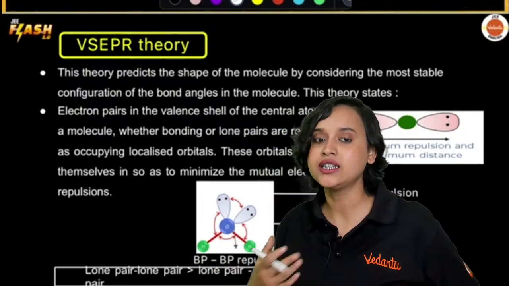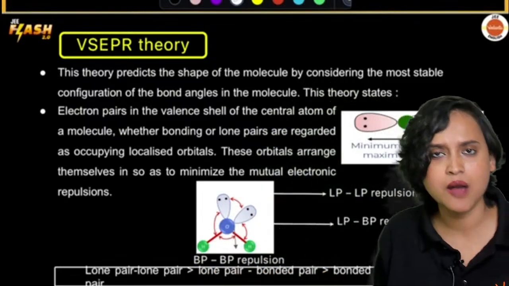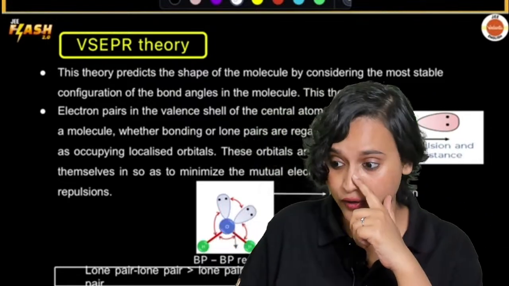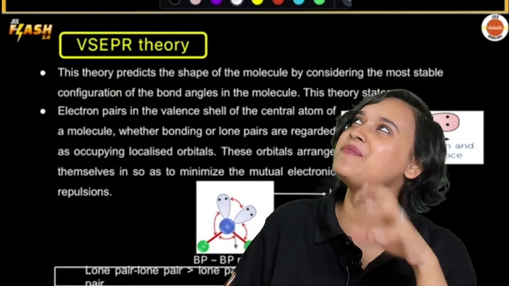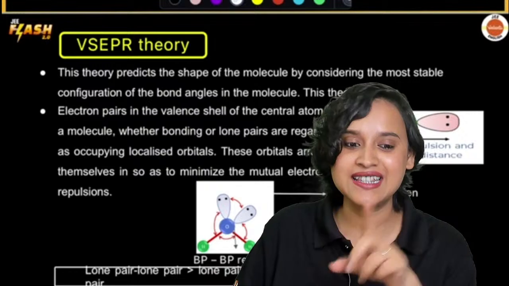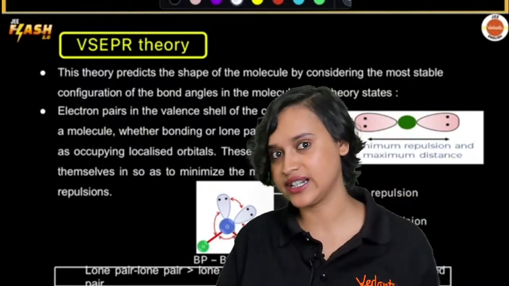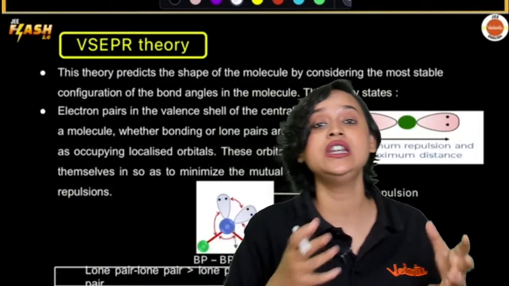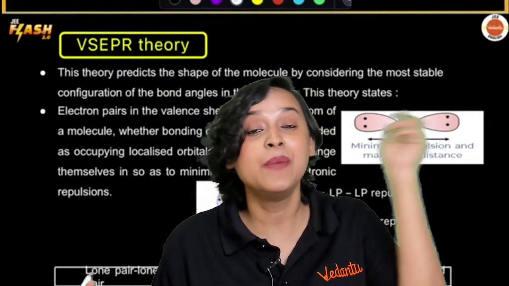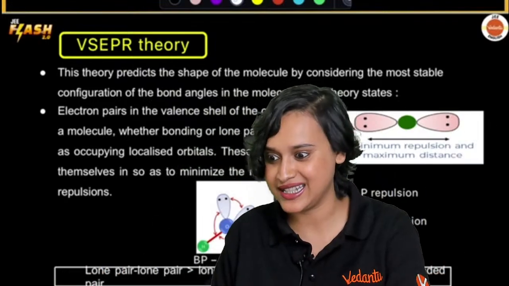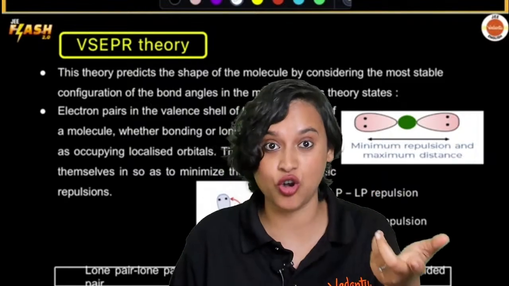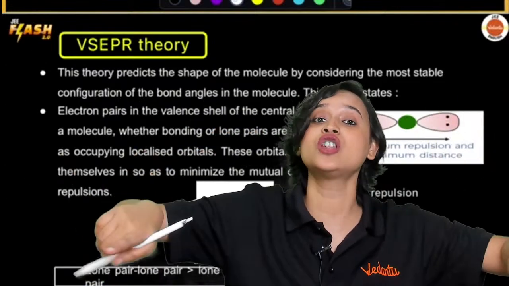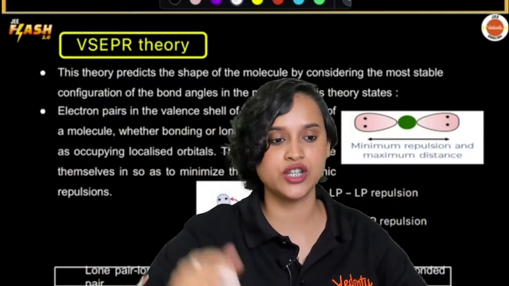Now in VSEPR theory, there are certain postulates. Postulate number 1 is that the shape of a molecule depends upon the number of valence shell electron pairs around the central atom. That means how many lone pairs are there. Based on that, the shape depends. And we will also understand the difference between shape and geometry. Geometry is from hybridization and shape is without the lone pair. What shape do you see? That is your shape.